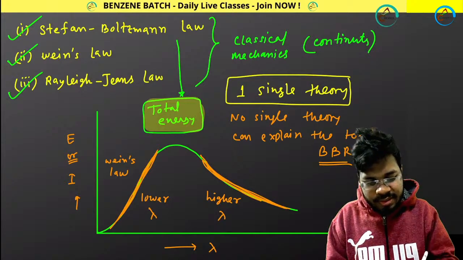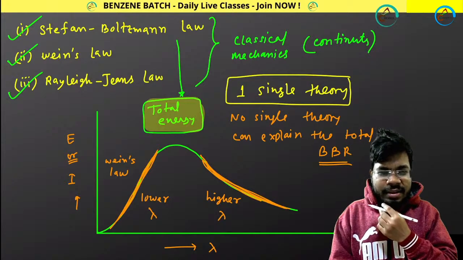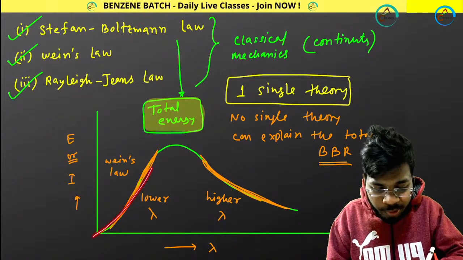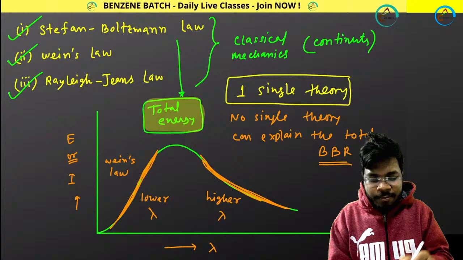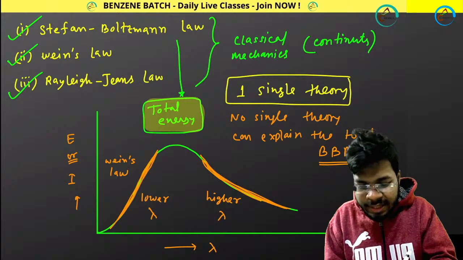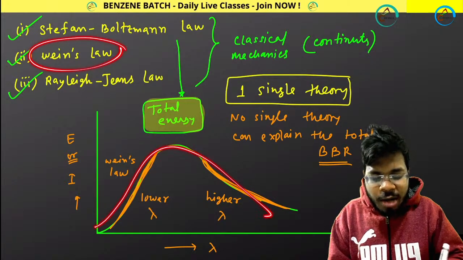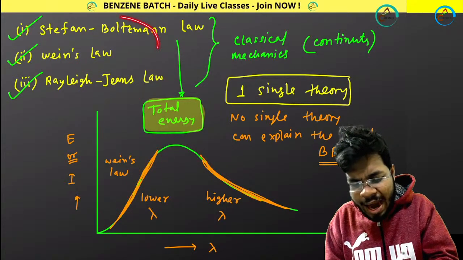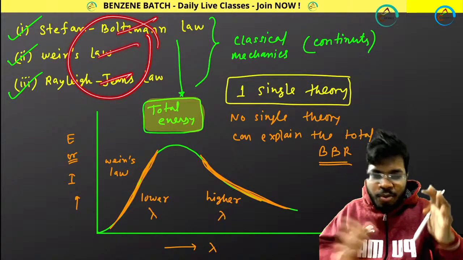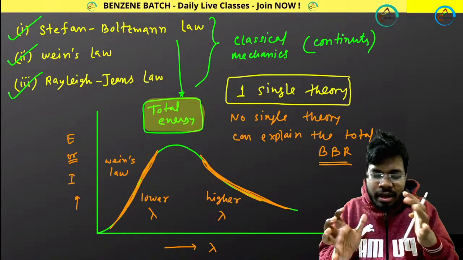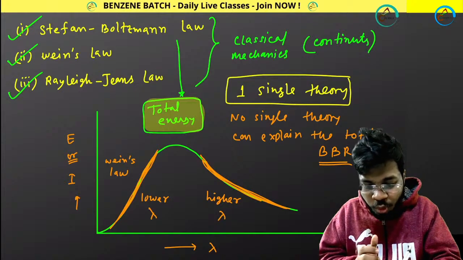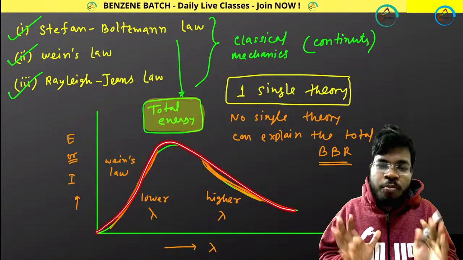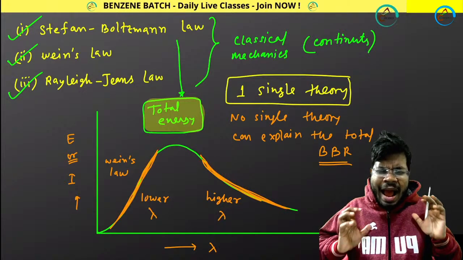These three laws. So what do you mean by that? That means these laws cannot explain the full curve of the black body radiation. But if you collectively understand these three laws and apply all of them, then they can explain the full property, the total property. But it is not an acceptable theory.